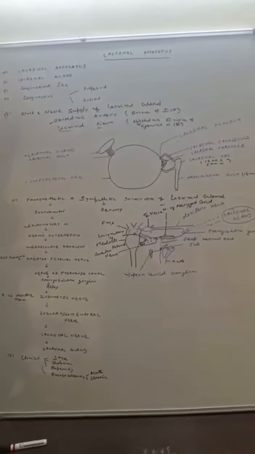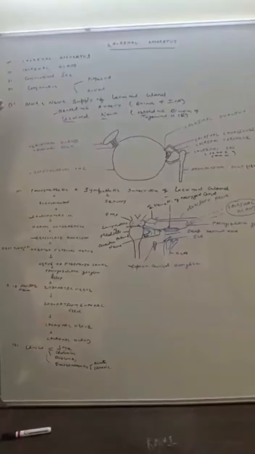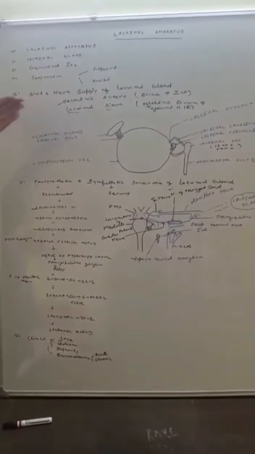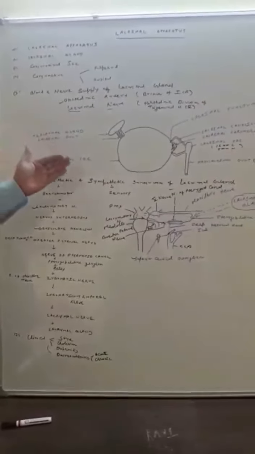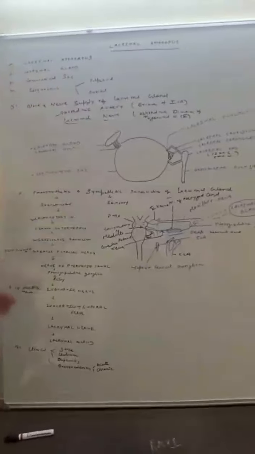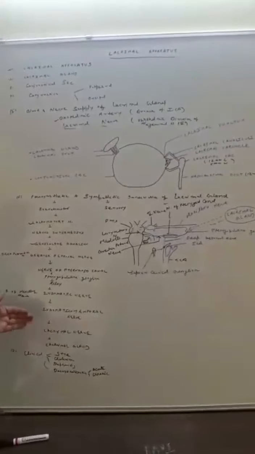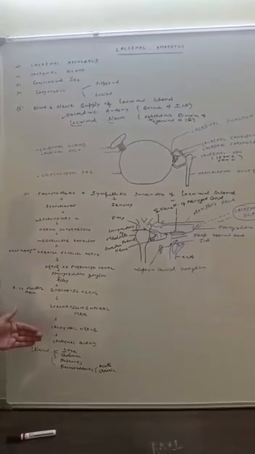This is all about the lacrimal apparatus. I have discussed the lacrimal apparatus, the lacrimal gland, the conjunctival sac and conjunctiva, and the blood and nerve supply of the lacrimal gland, the parasympathetic and sympathetic innervation of the lacrimal gland, and some clinical aspects, that is the stye, the chalazion, blepharitis, and dacryoadenitis.